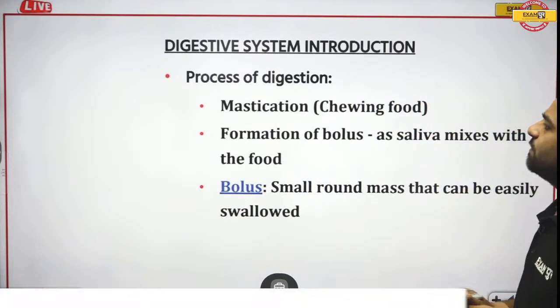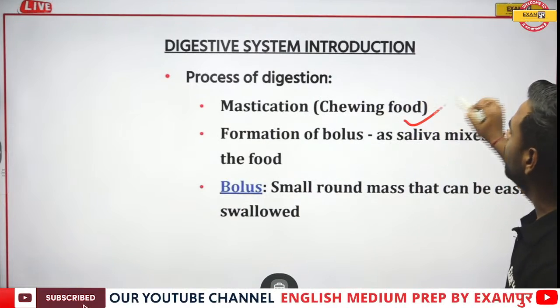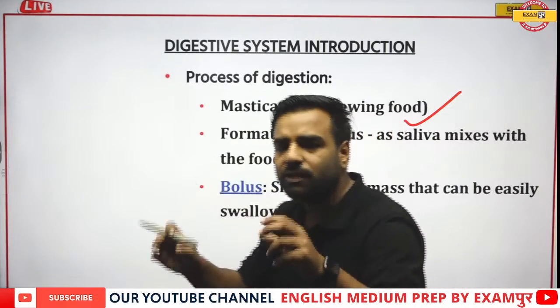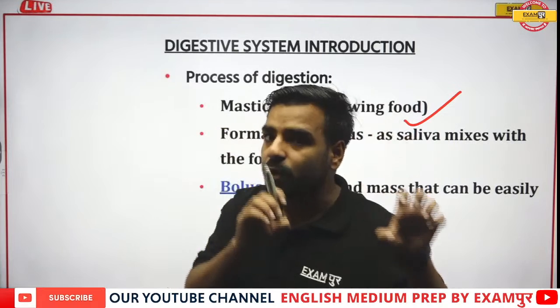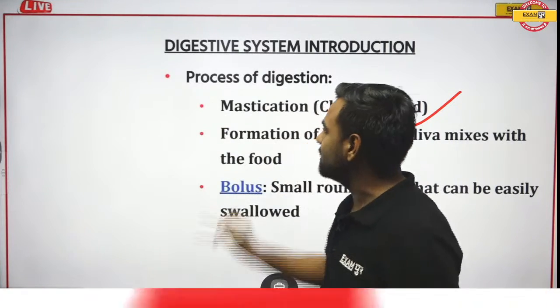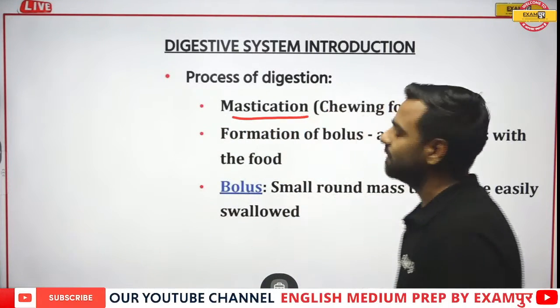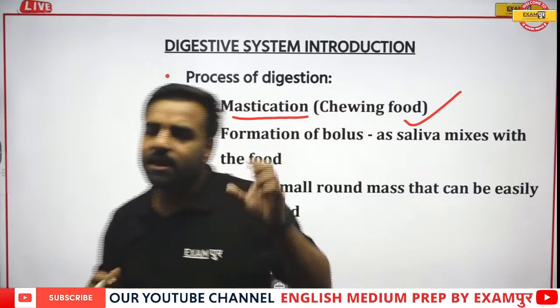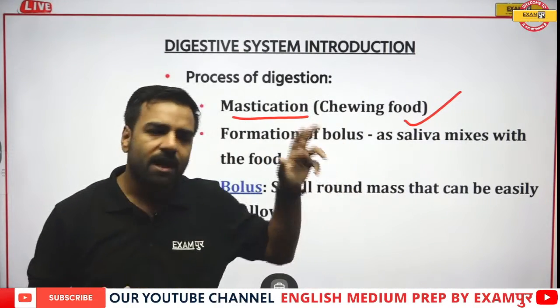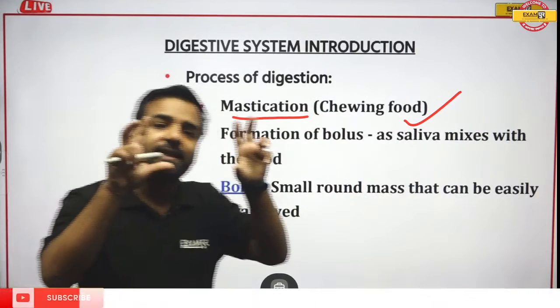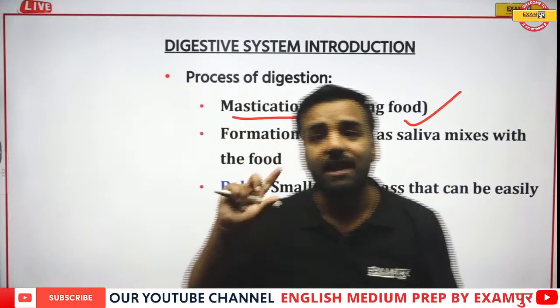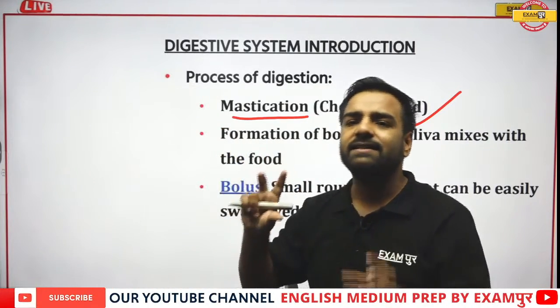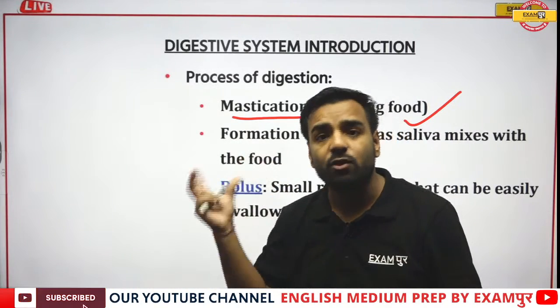If I talk about the process of digestion, it starts with the chewing of food. That is, when you are putting the food in your mouth, you start chewing it, isn't it? That process is known as mastication. Now what is going to happen? If I eat dosa, I'll put it in my mouth, my teeth will start chewing it. Now saliva is actually helping in the swelling of the food.